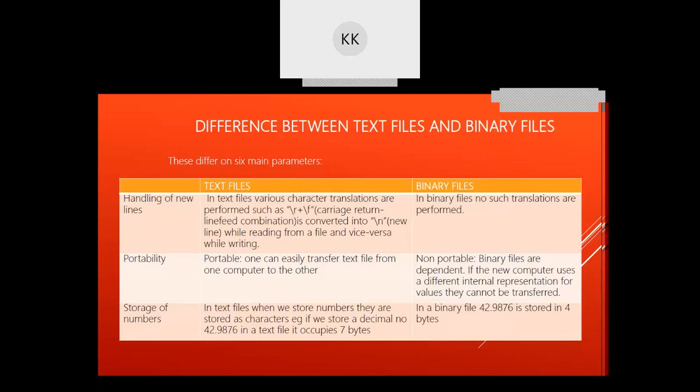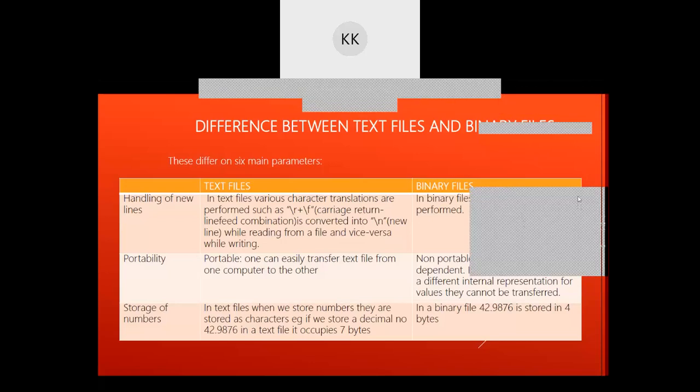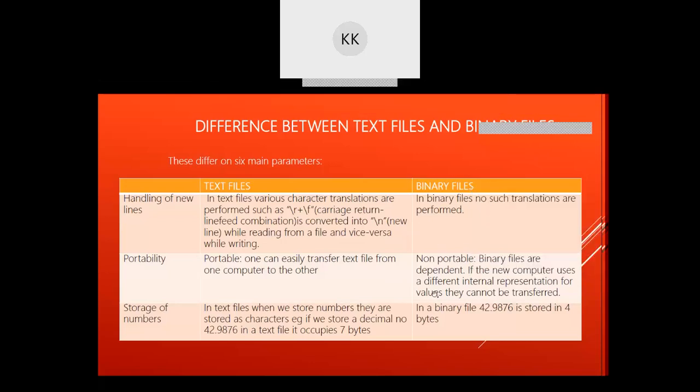What is this carriage return and line feed? Line feed means go to the next line, and carriage return means go to the start of the line. So whenever you write a \n, it does the same function, that is go to the next line and to the start of the line. So that carriage return and line feed is converted to newline character. In binary file, no such conversion is there.